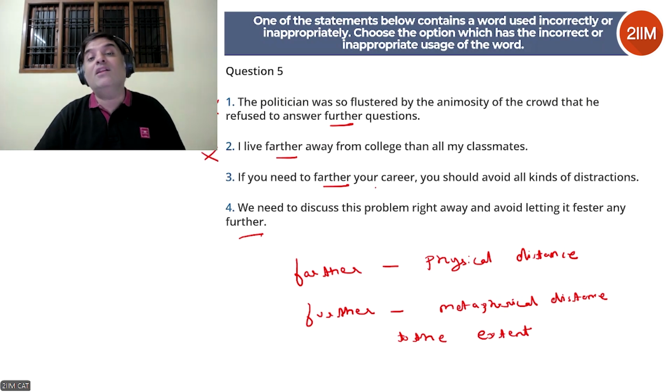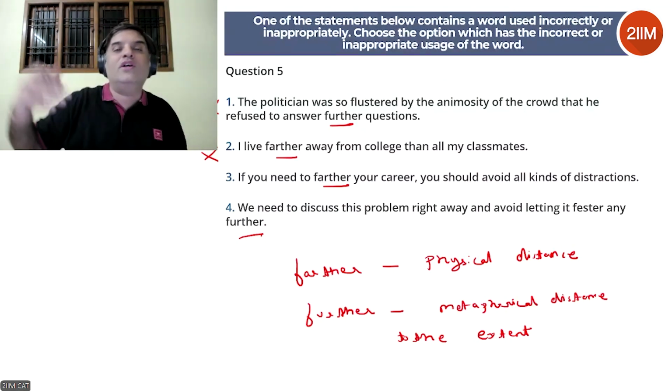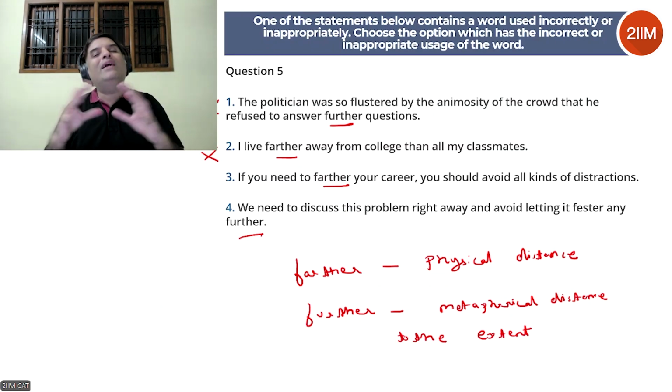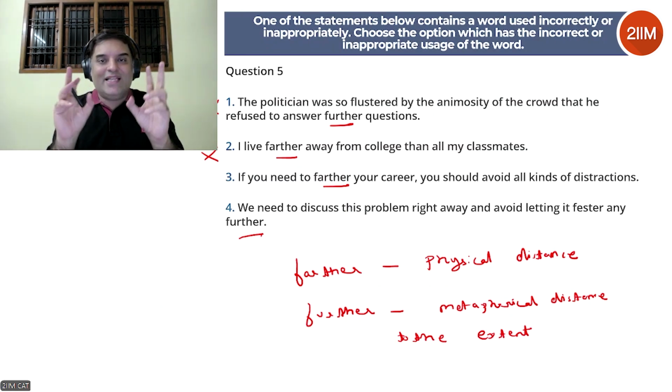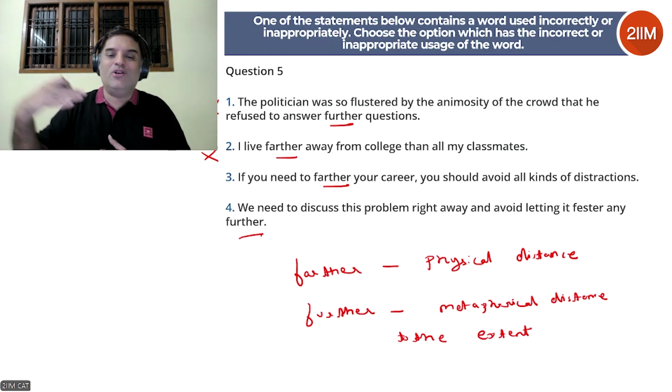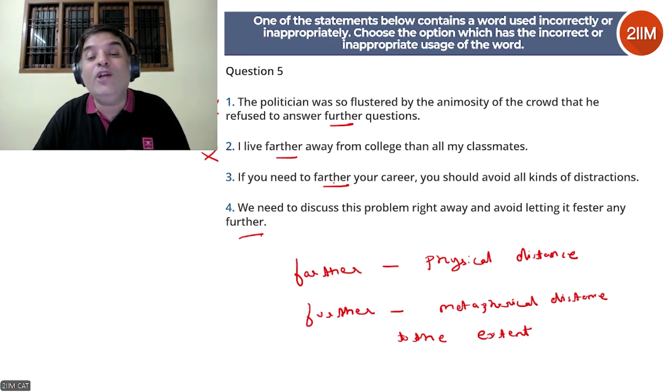If you need to further your career, you should avoid all kinds of distractions. Are we talking about physical distance here? Absolutely not. We're not talking about a physical distance to your career. It doesn't make sense. So we're talking about a symbolic distance. If you need to grow your career, advance your career, it's a symbolic distance, not physical. There's no kilometers, miles here, right? We're talking about extent or growth of career. So here we can't use farther because that's physical. It should be further.